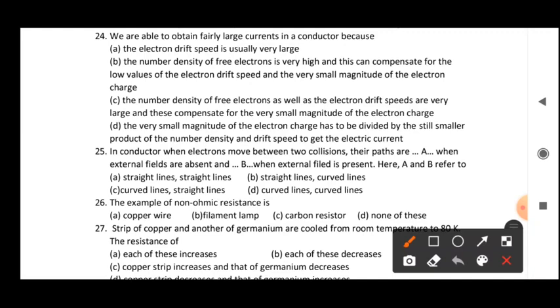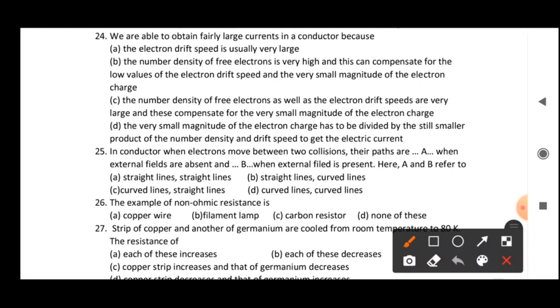This option is completely correct, students, because in a conductor we classify it based on electron density. Number density means free electrons per unit volume, and that is very large. Due to this large number density, we get a very low value of electron drift speed. So the drifting speed you are seeing is very low, and also the magnitude of charge of one electron is of the order of 10 power minus 19, which is very small.